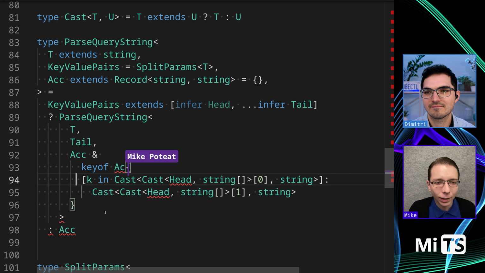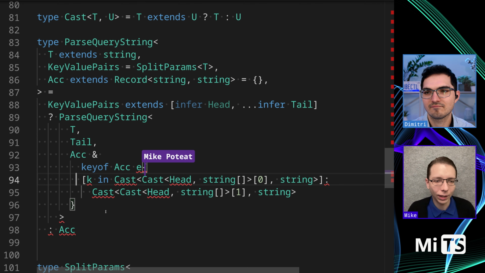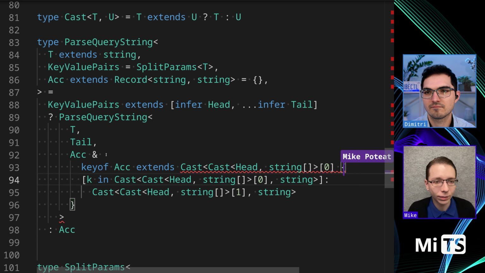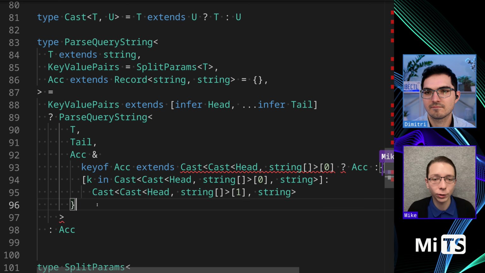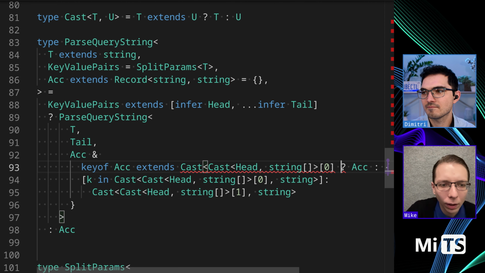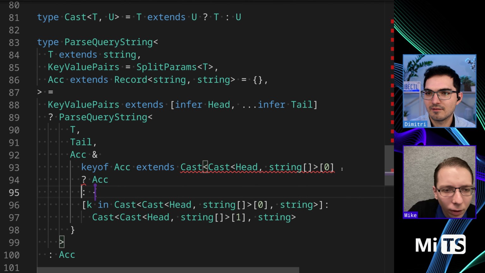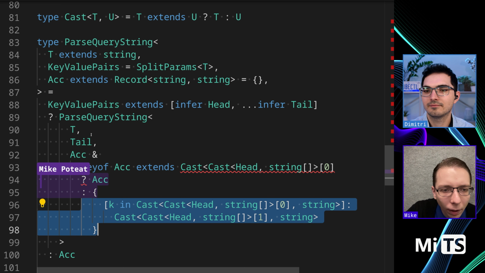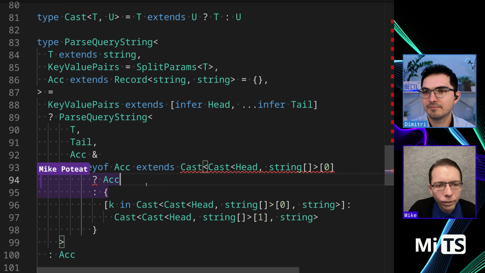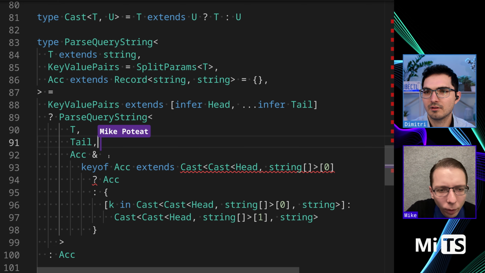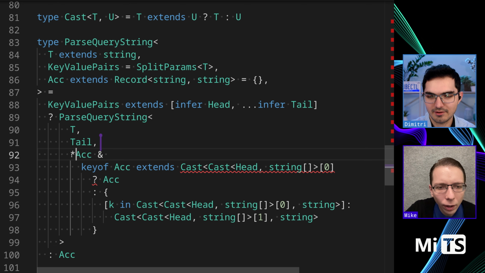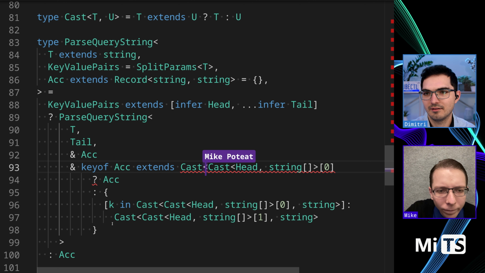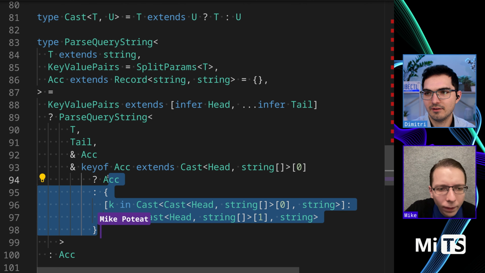So we're going to say, does key of ACK extend this? If so, I'm going to do nothing, and elsewise, I'm going to do this. All right. Yeah, it's getting a little complicated. And then what is it actually saying? Okay, let me try to make sense of this. Okay, key of there.